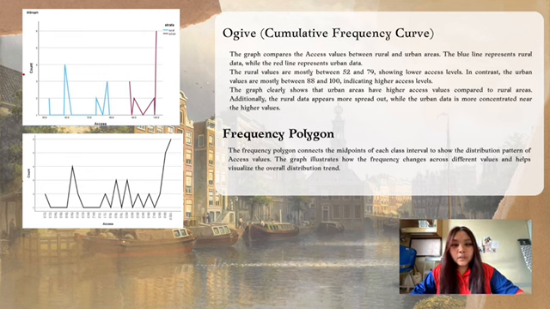The last graph is the frequency polygon. The frequency polygon connects the midpoints of each class interval to show the distribution patterns of access values. The graph illustrates how the frequency changes across different values and helps visualize the overall distribution trend.